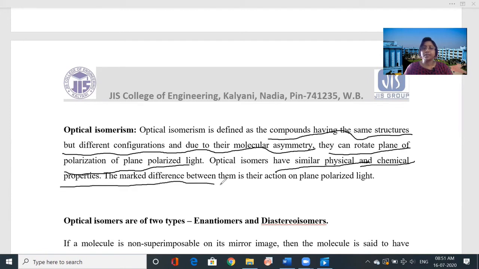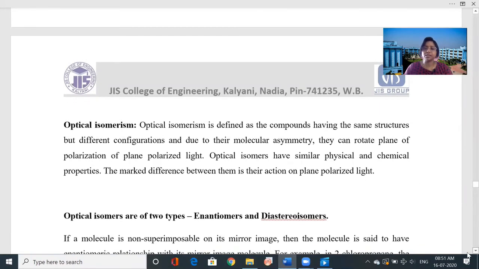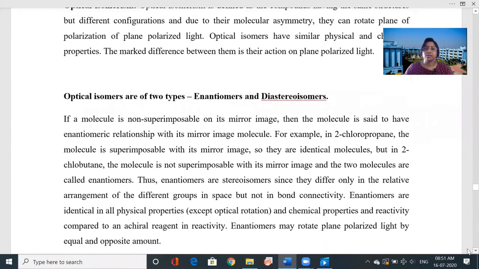Plane polarized light can rotate either to the right, clockwise, or anti-clockwise. So they are called optically active. Optical isomers, or optically active isomers, are of two types: enantiomers and diastereomers.